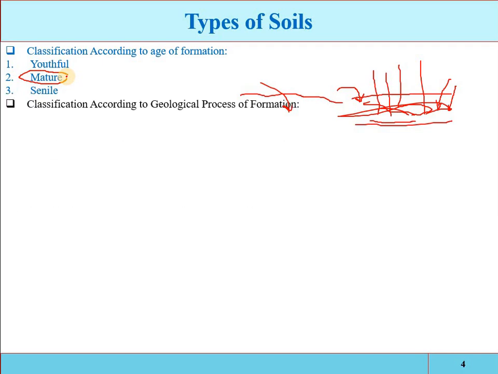The second classification of soil is based on the geological formation, that is, how the soil has been formed. There are different natural processes through which soil forms. The first one is called the residual soil. These are soils formed by disintegration of rocks in place under various actions.